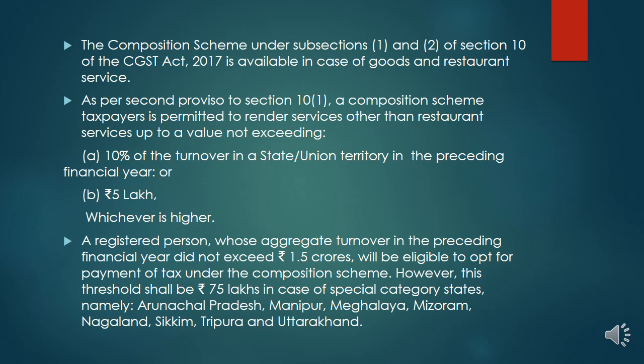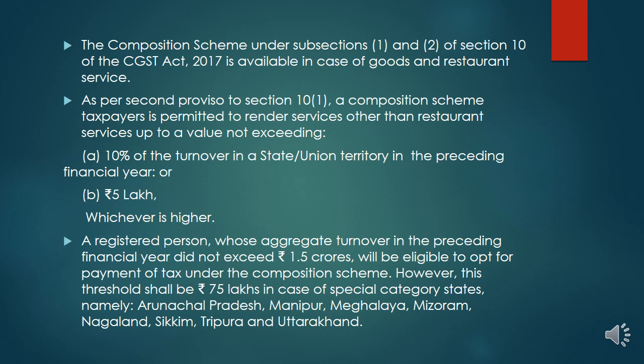A composition scheme taxpayer is permitted to render services other than restaurant services up to a value not exceeding 10% of the turnover in the state or union territory in the preceding financial year or 5 lakh, whichever is higher. So we have two conditions to the first important line, which says that it is available in case of goods and restaurant services only. But it is available to other services also, other than restaurant services, up to a certain level, which has been explained over here.